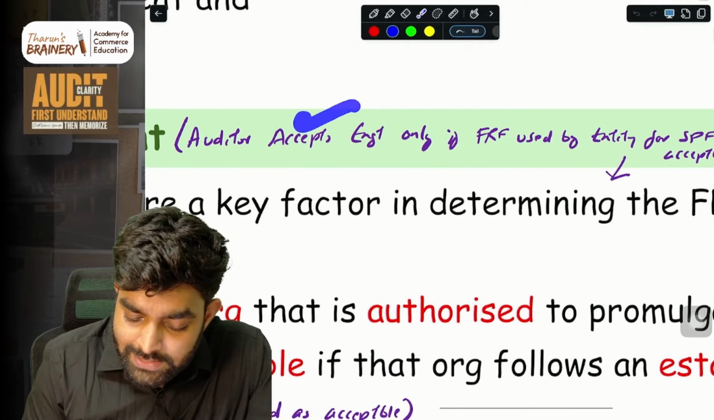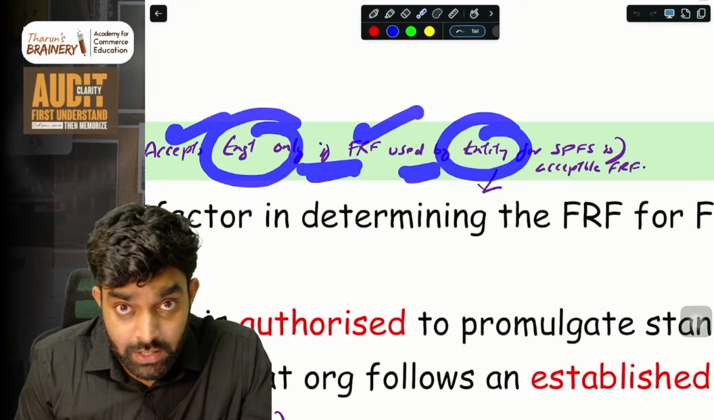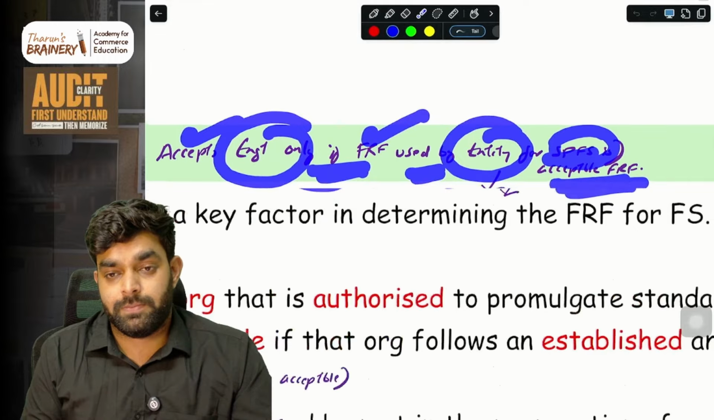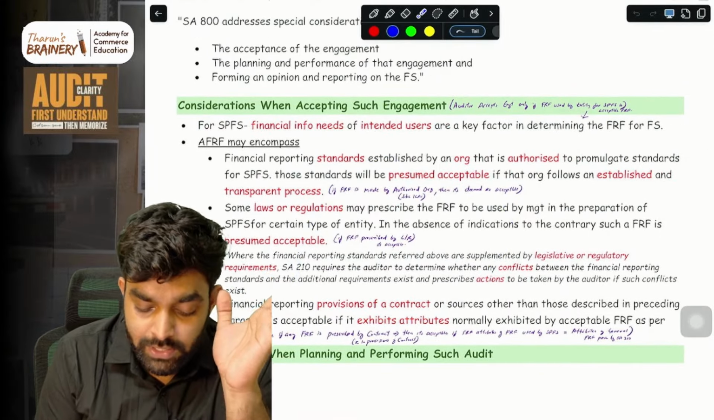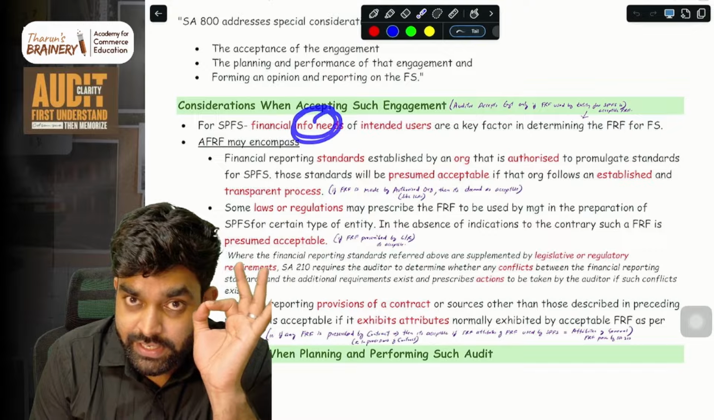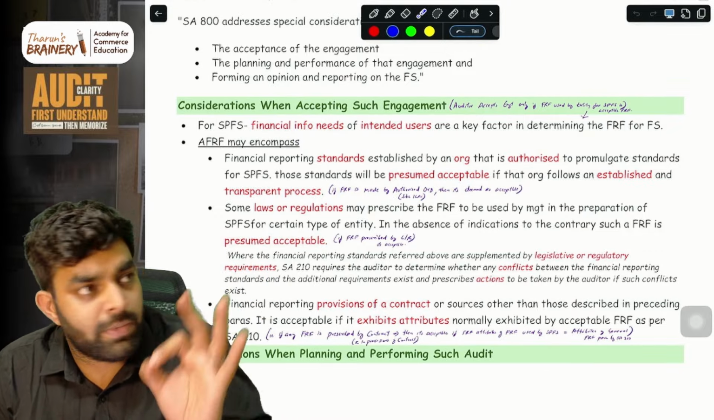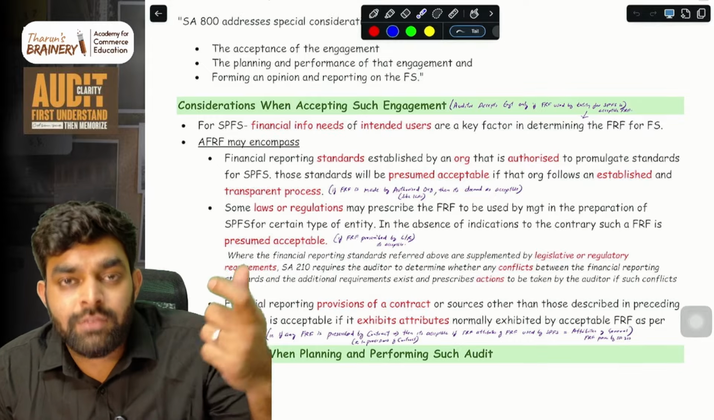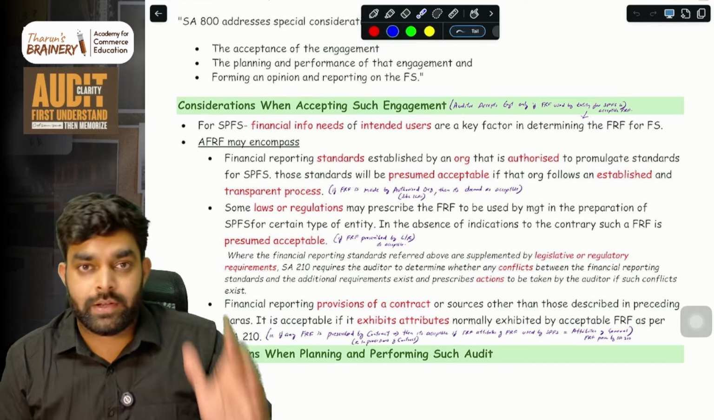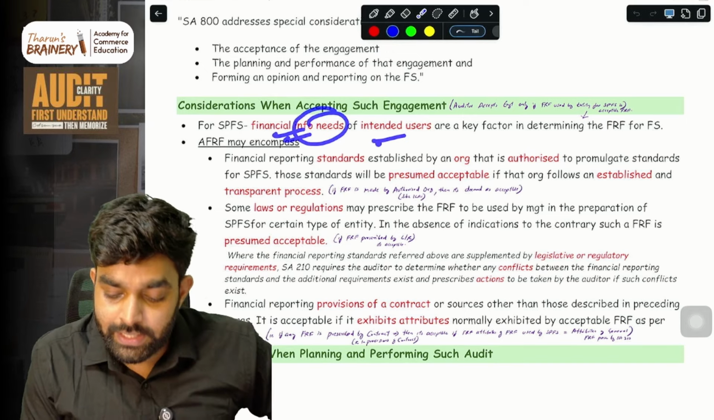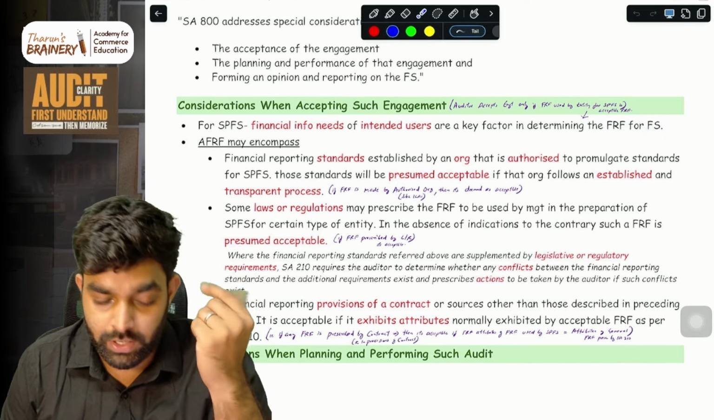So, the auditor will accept the engagement only if the reporting framework used by the entity for preparing the SPFS is acceptable. For checking its acceptability, many things are there. First, we'll look at the information needs of the intended users. We are making special purpose financial statements for someone. What is their information need from that statement? What are they focusing on? That is one factor we will consider when determining whether the financial reporting framework is acceptable or not.